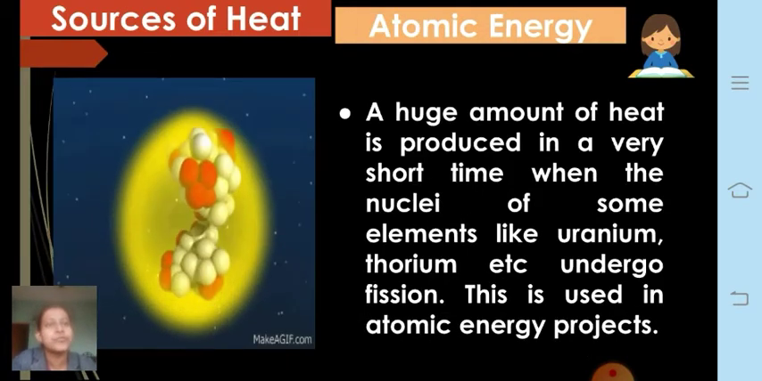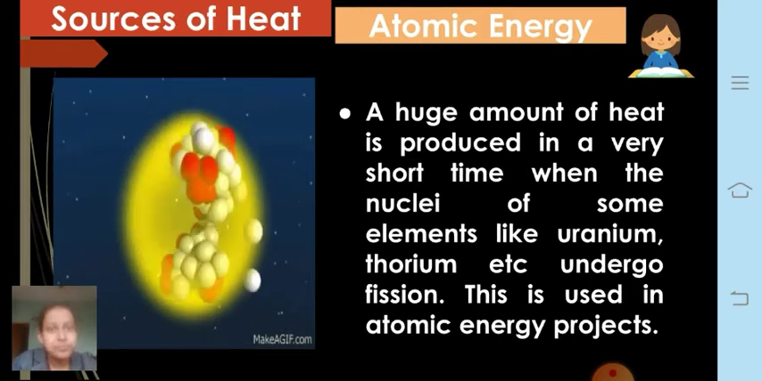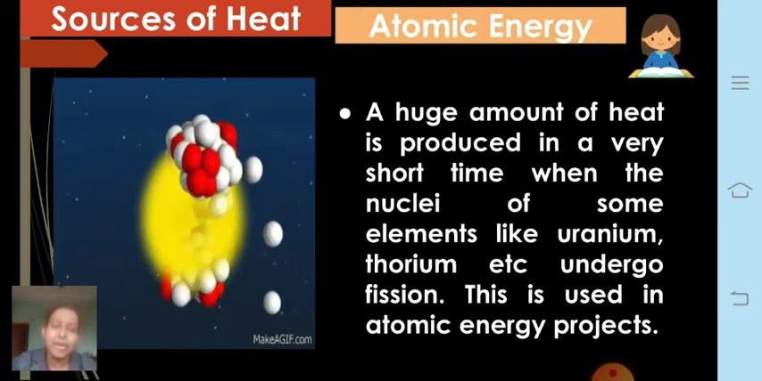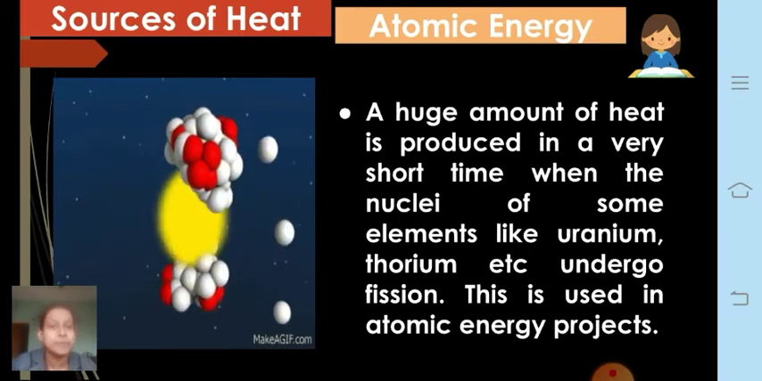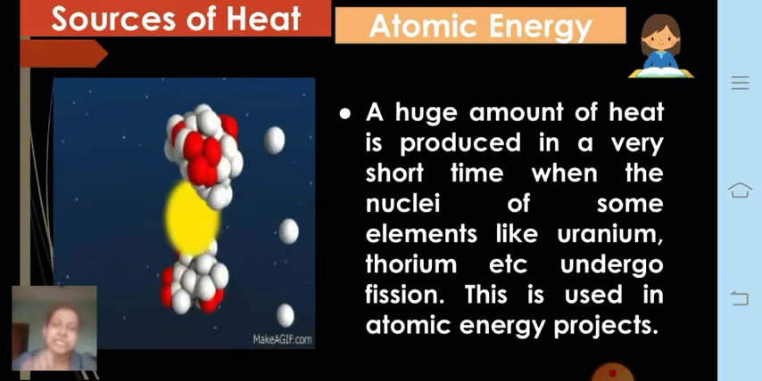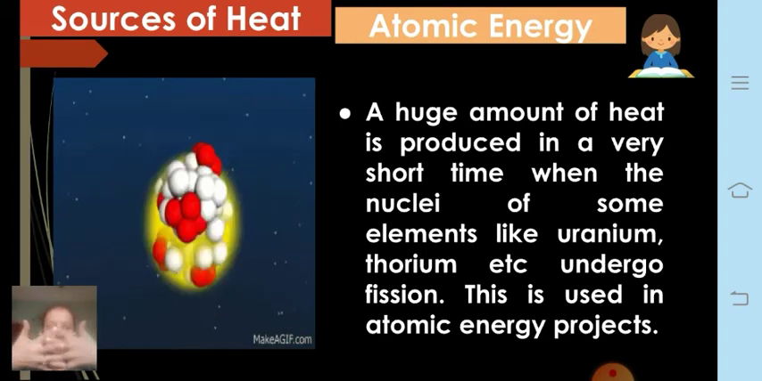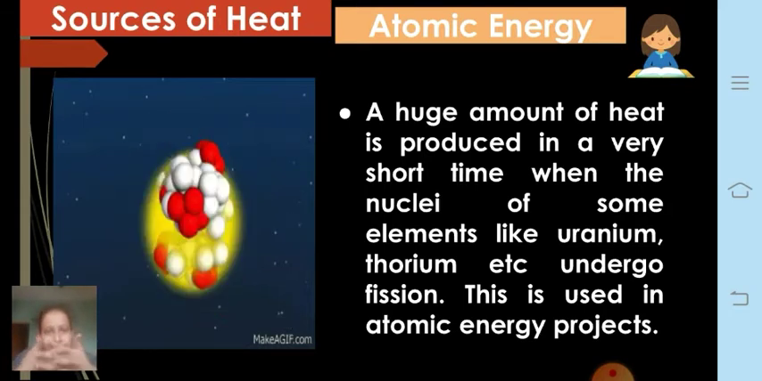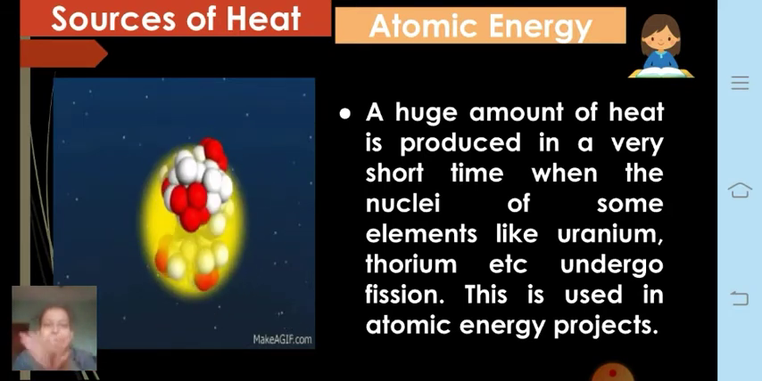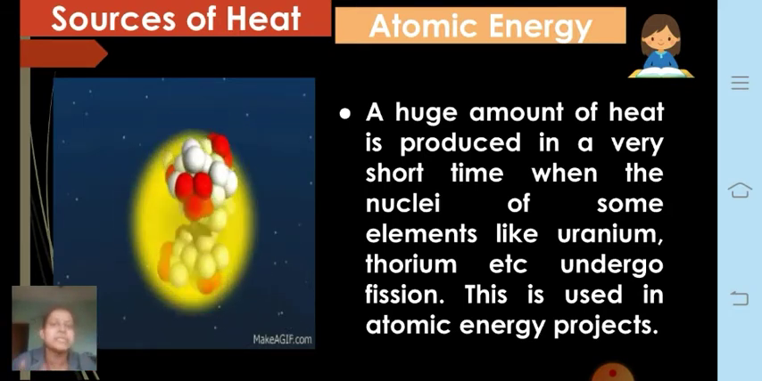Next, let us move on to the next part of the lesson, that is atomic energy. Now how does atomic energy generate this heat? You have learned in the previous chapter about nuclear fission. Just now we have learned about fusion. Fission means splitting, fusion means meeting or fusing. Remember this, fission means splitting.